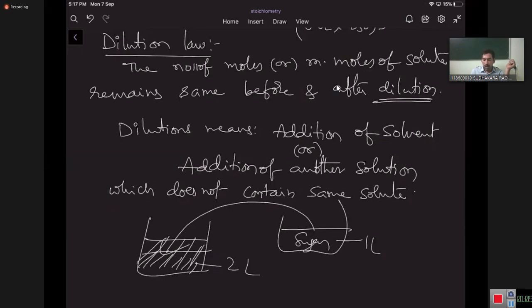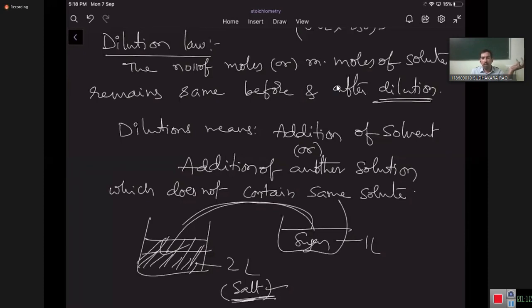So for this 2 liter salt solution, addition of 1 liter of sugar solution is nothing but dilution.